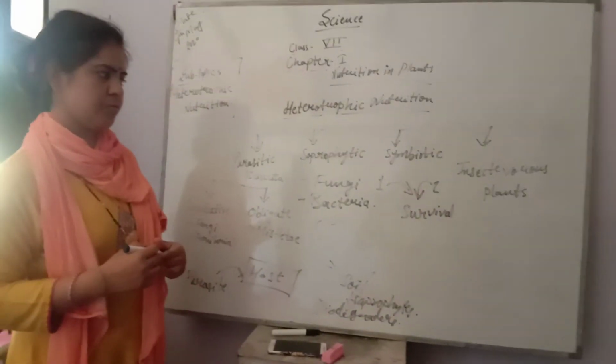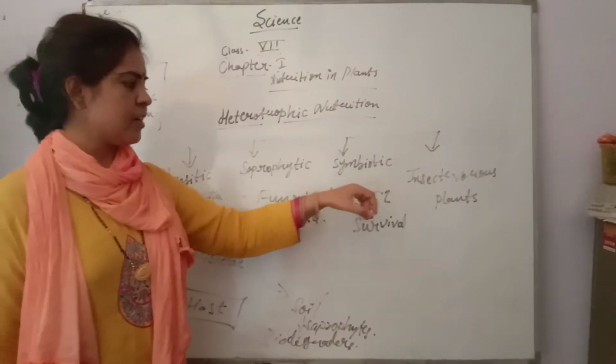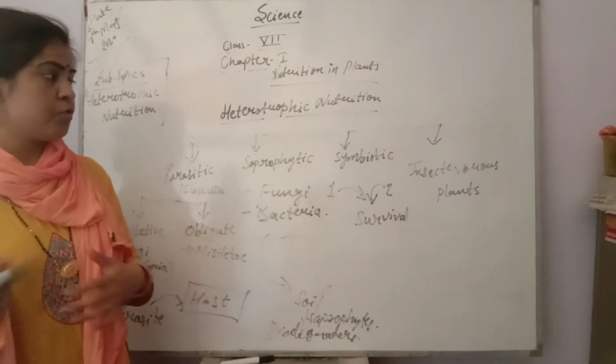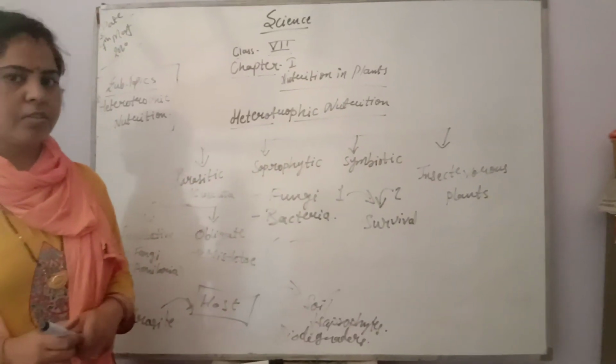Now symbiotic mode of nutrition. As the word suggests, symbiosis means two organisms will be living together for survival. Survival means what? Survival means shelter and food. So when two organisms are living together for their mutual benefit, for their mutual survival, this is called symbiotic relationship.